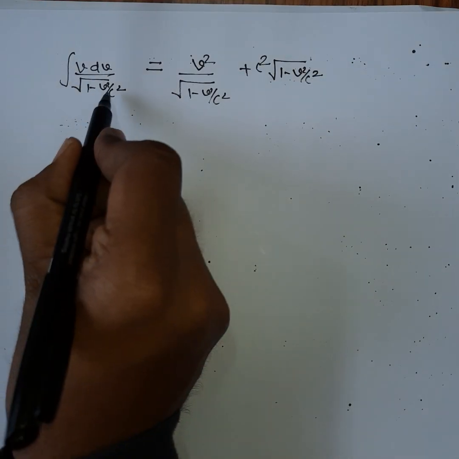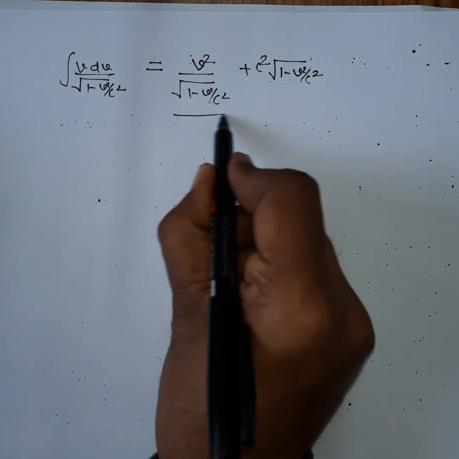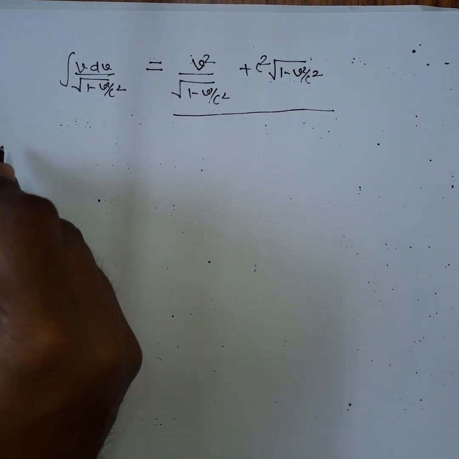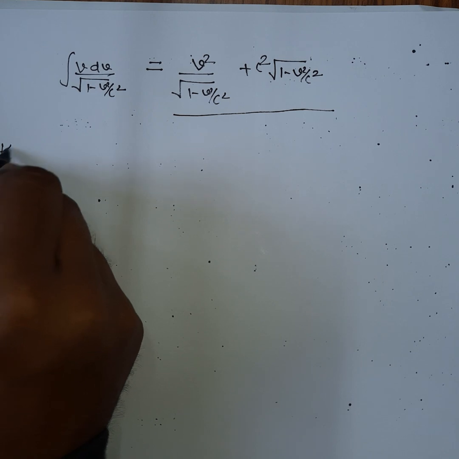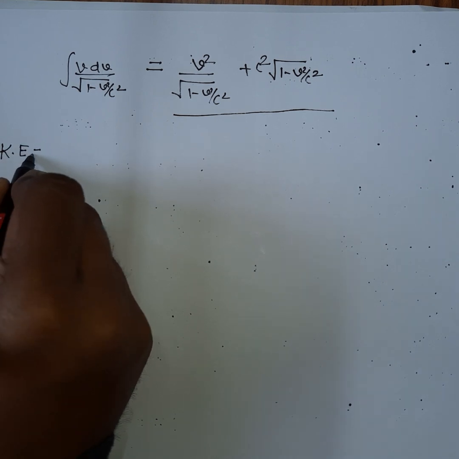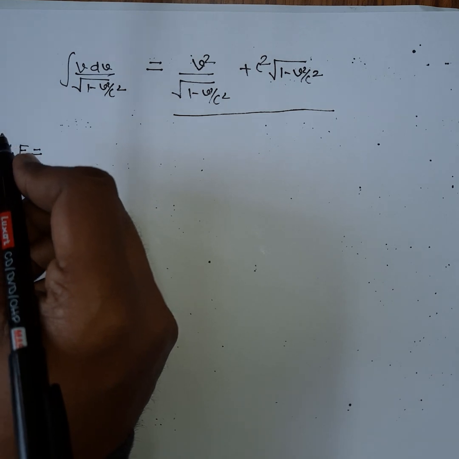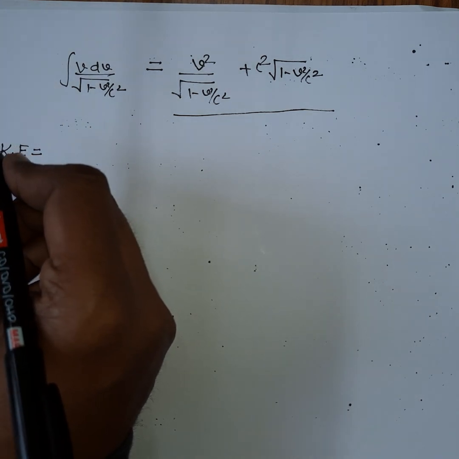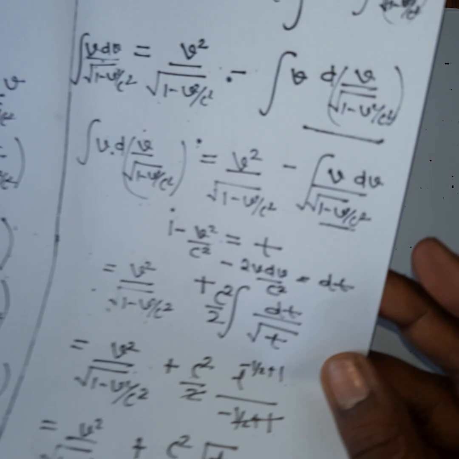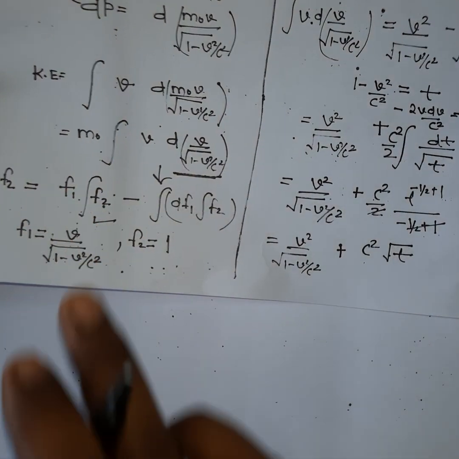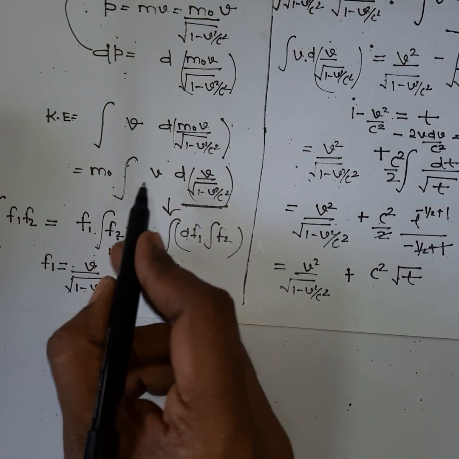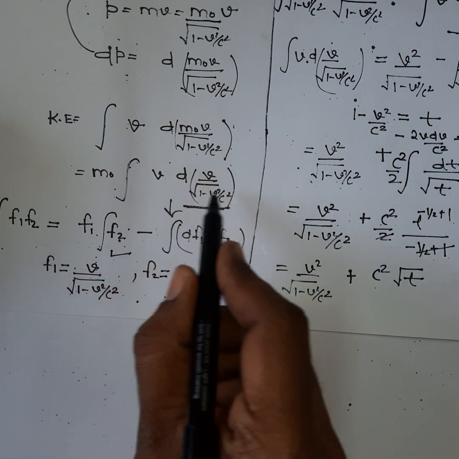So if you simplify this integral, it will be like this. Our kinetic energy expression, if you look back, was m naught integration of v and this term.